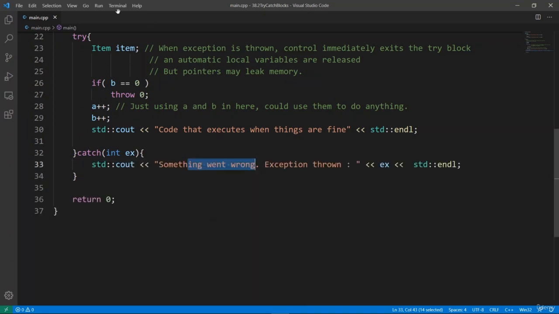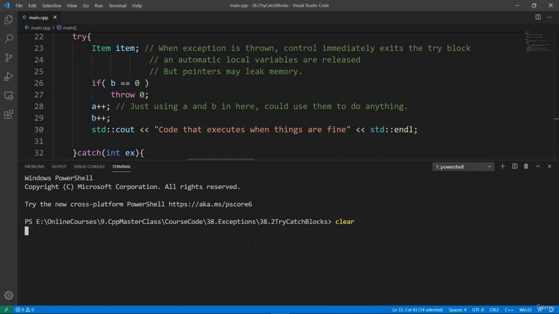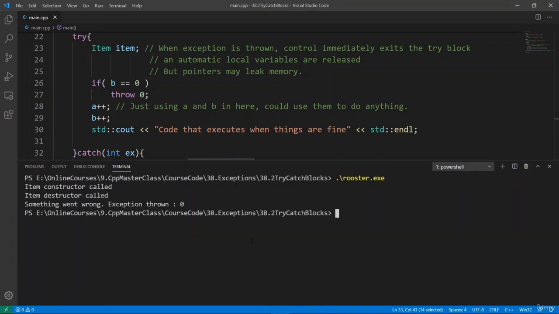We can clear and bring up a PowerShell window, and we're going to clear and run Rooster. Notice that this is exactly what we expect here. We are going to hit the try block, and we're going to create our object here. This is going to call our constructor. You see that here. When we throw our exception, control is going to freeze at this line in the try block, and any local variables we had in the try block are going to be destroyed. That's why we see the destructor for our item object called here. Then control is going to hop over in the catch block, and we will see the message in the catch block printed out here, and you see that the value we have thrown was a 0, and we can see that right here. This is how these things work.